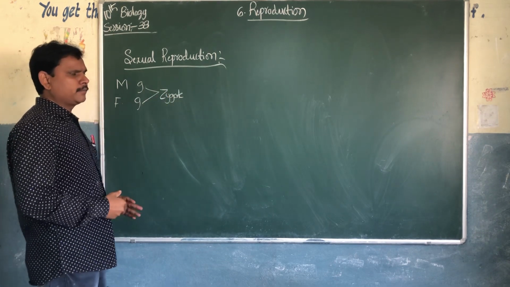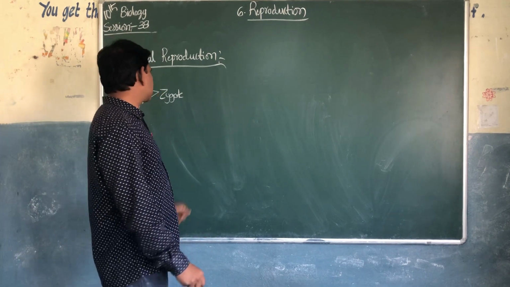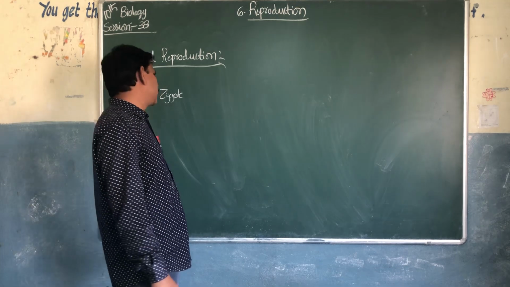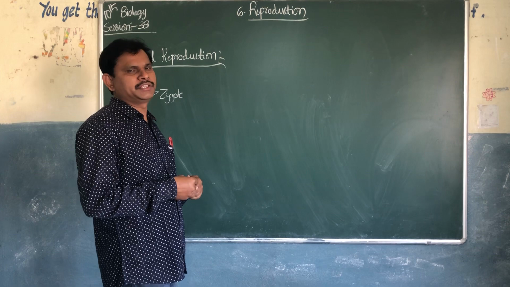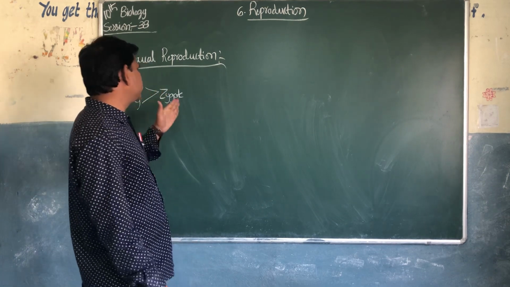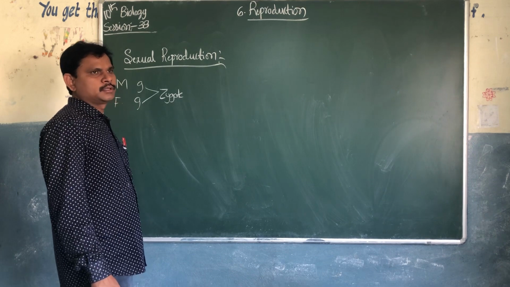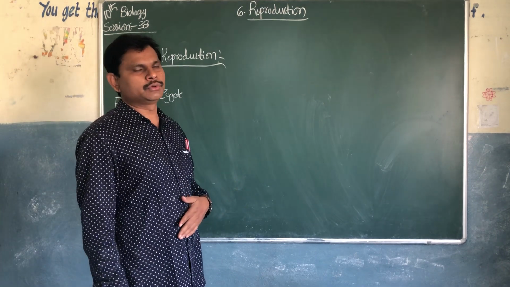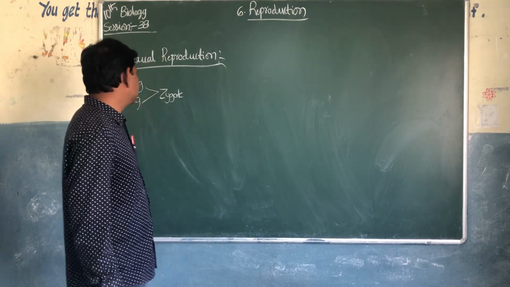When the female gamete and male gamete fuse, it is called fertilization. It is the fusion of male and female gametes. So when fertilization takes place, a zygote is going to form. The zygote will develop into an embryo, the embryo into a fetus, and a baby after 9 months.